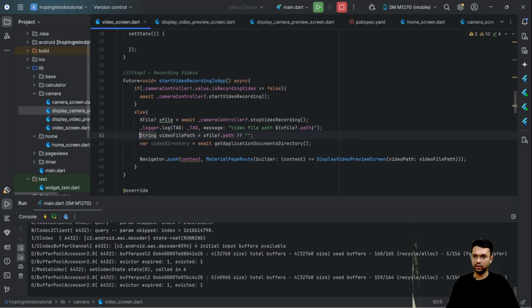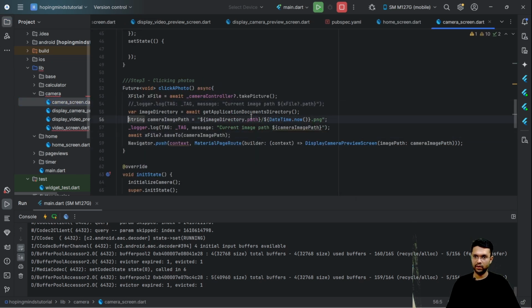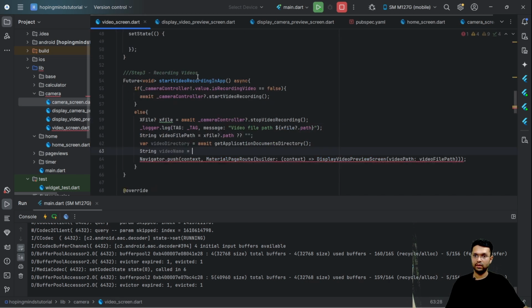Now this video file path, let me save as video name, and in fact let's take the example of this particular camera image path. Over here it had .png. Let me change it to MP4. That's going to be the format for my video. Instead of image directory, I'll put this as video directory and this as video path.